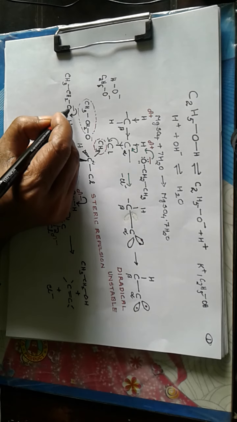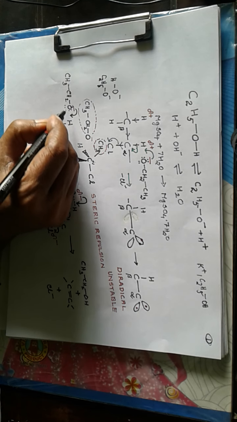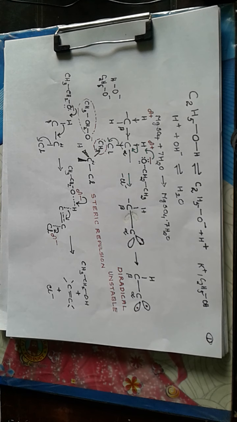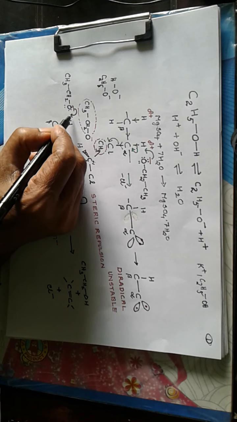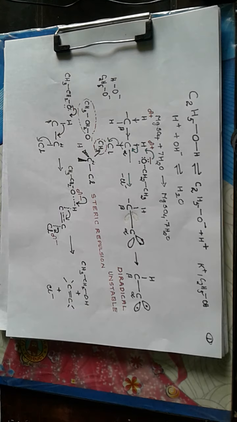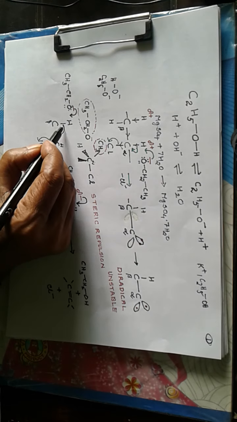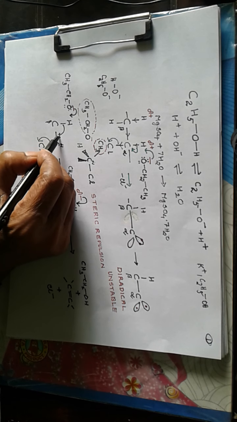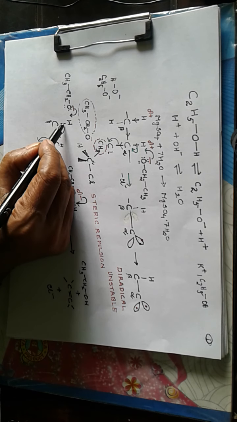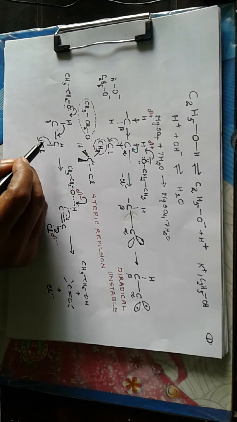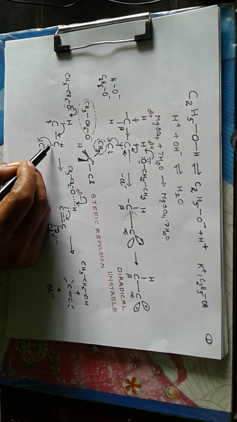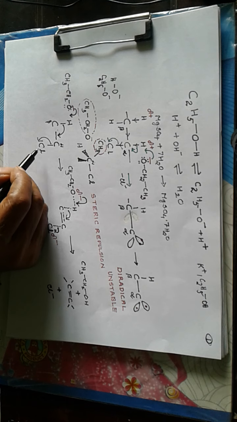As usual, one of the lone pairs over the oxygen atom will be donated to hydrogen, and that can be shown by starting the arrow over the negative charge and ending in between O and H. Now simultaneously the CH bond will be shifting in this direction, means the electron density will be gradually moving in this direction, and simultaneously the CCl bond will be shifting towards chlorine.